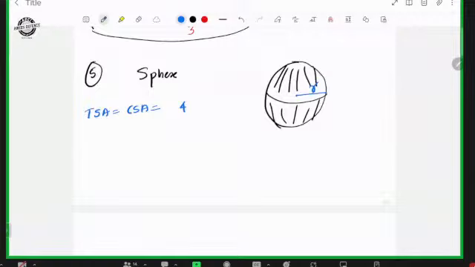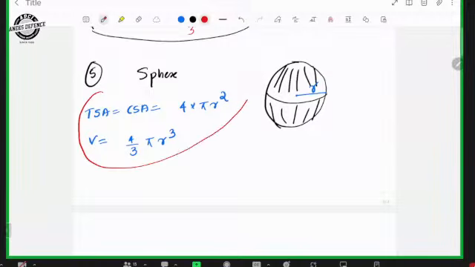That is equal to 4 times area of a circle. Area of the circle is pi r square. So 4 times area of the circle, that is 4 pi r square. Then volume will be equal to 4 by 3 pi r cube. These are the important two formulas related to a sphere. Total surface area and curved surface area are the same, 4 pi r square, and volume is 4 by 3 pi r cube.